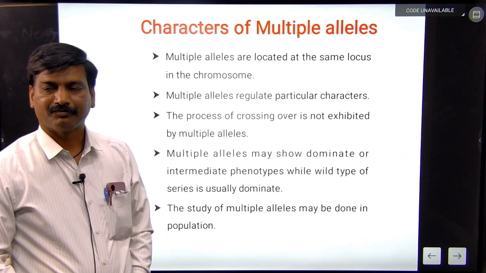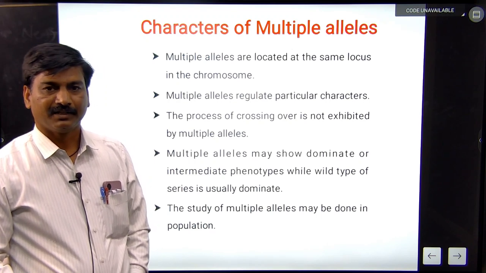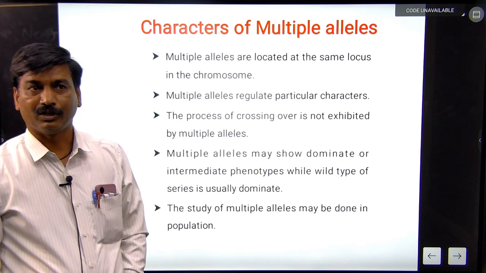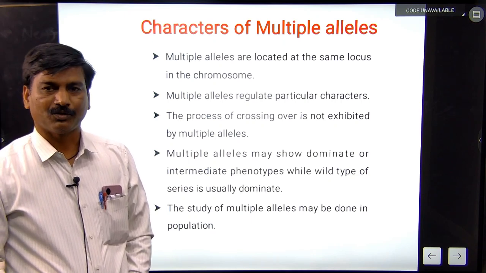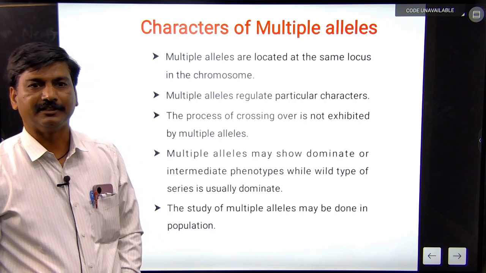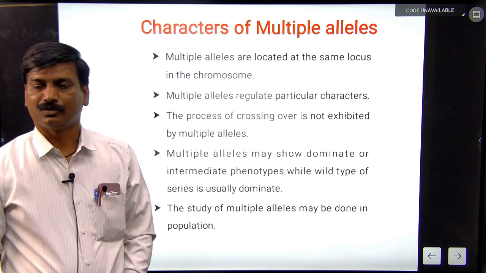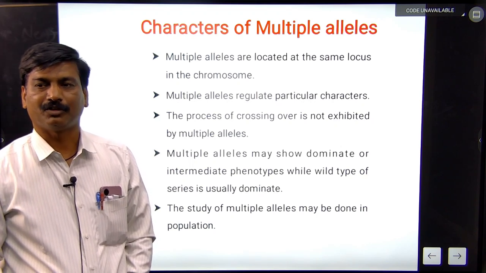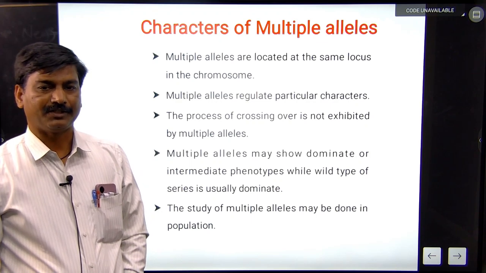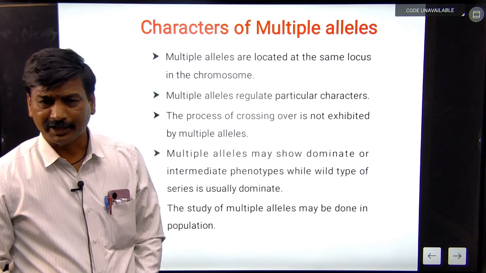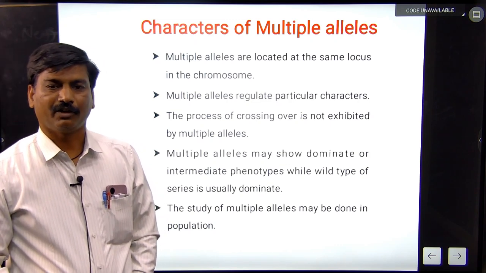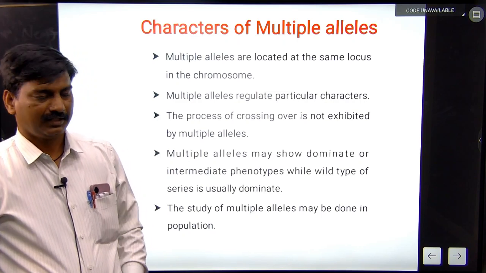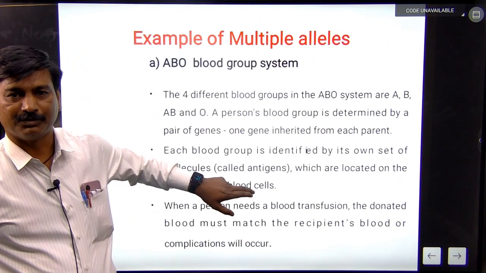Multiple alleles are located at the same locus in the chromosome, and two alleles regulate a particular character. The process of crossing over is not exhibited by multiple alleles. Multiple alleles may show dominant and intermediate phenotypes. Phenotype means the external appearance of the organism, and the wild type of a series is usually dominant. The study of multiple alleles may be done in a population. These are the main characteristics of multiple alleles.